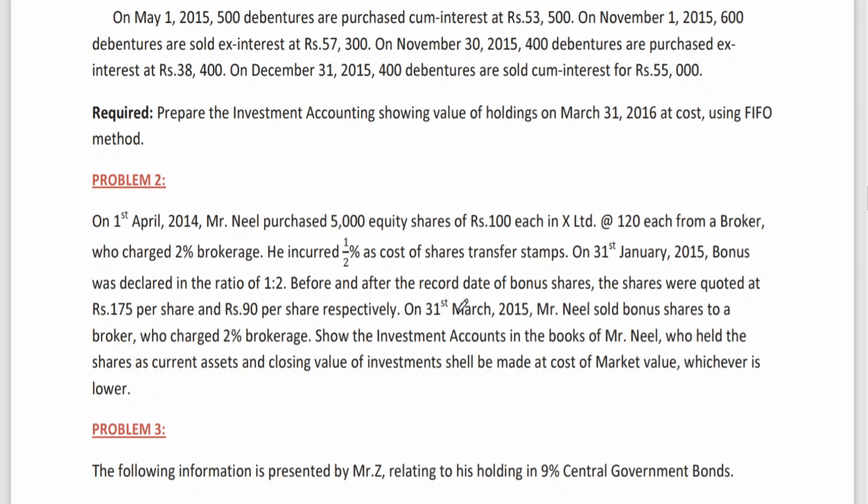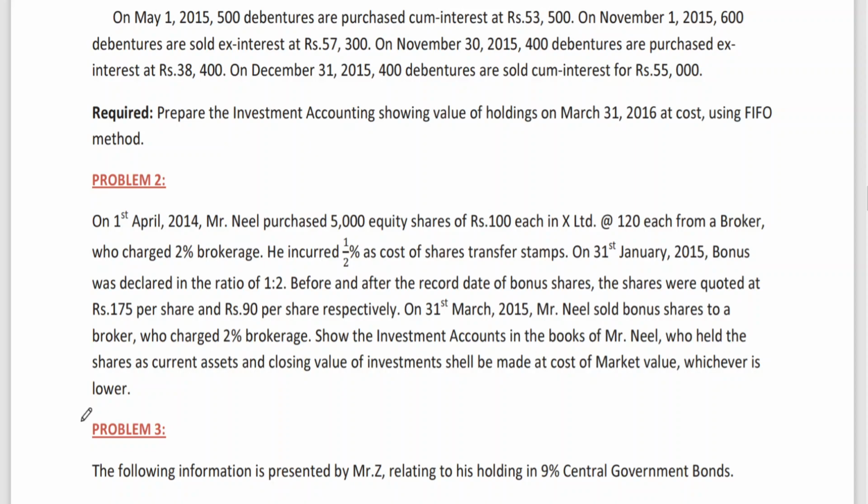Before and after the record date of bonus shares, the shares were quoted at 175 rupees per share and 90 rupees per share respectively. On 31st March 2015, Mr. Neil sold bonus shares to a broker who charged 2% brokerage. Show the investment account in the books of Mr. Neil, who held the shares as current assets, and closing value of investment shall be made at cost or market value, whichever is lower.